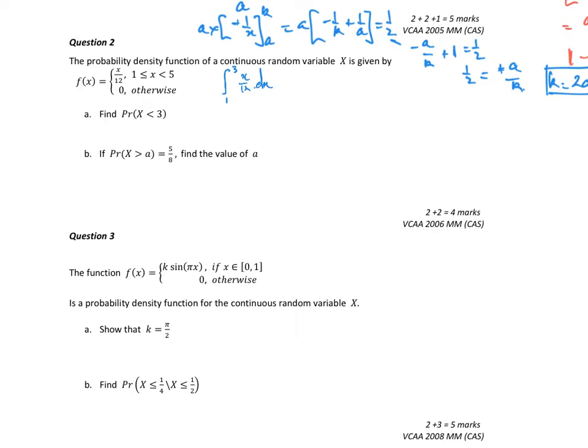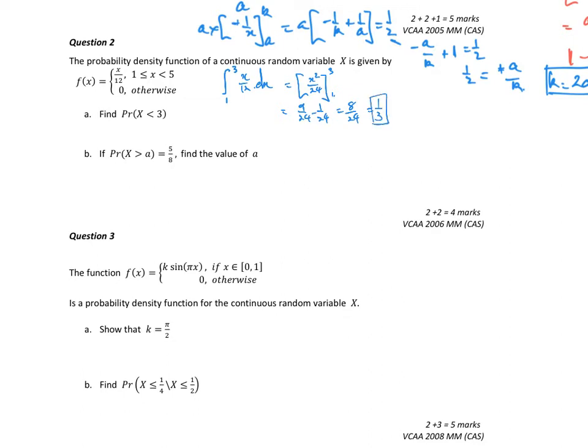Okay, so add 1 to the power, it's x squared on 2, so it becomes x squared on 24 evaluated between 3 and 1, which is equal to 9 on 24 minus 1 on 24, which is 8 on 24, which is equal to 1/3.